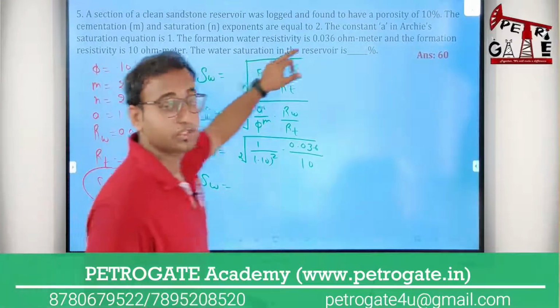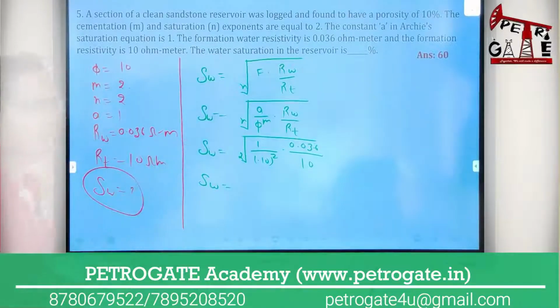I have to calculate the water saturation in percentage, not in fraction, so I will multiply by 100.